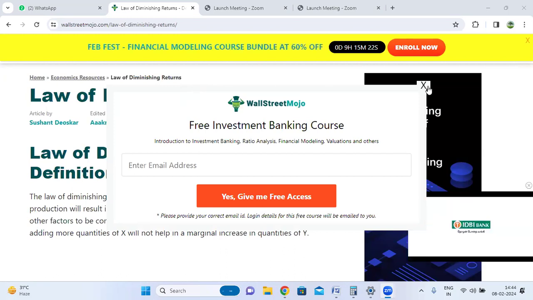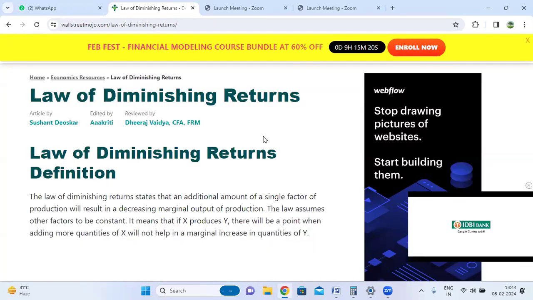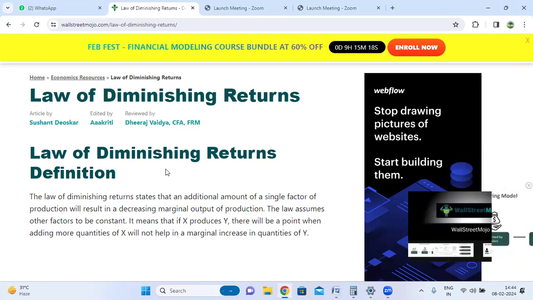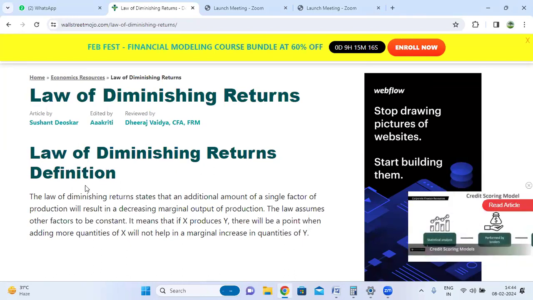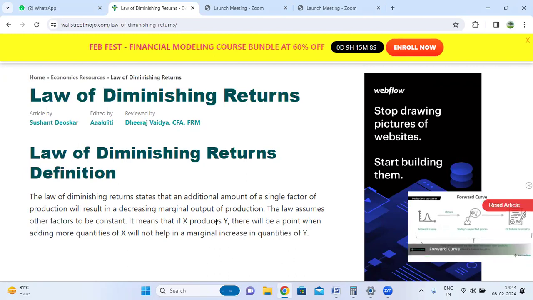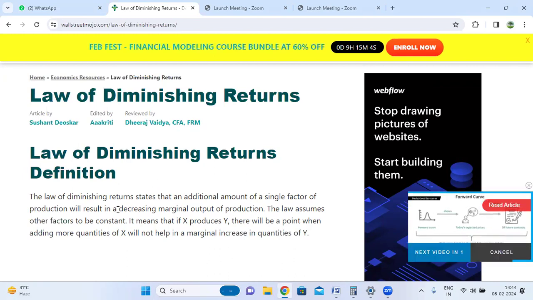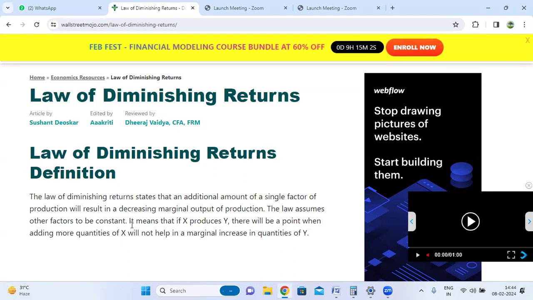Today we are going to discuss one of the important questions of economics: the law of diminishing returns. The law of diminishing returns states that an additional amount of a single factor of production will result in decreasing marginal output of production. So it is also decreasing.